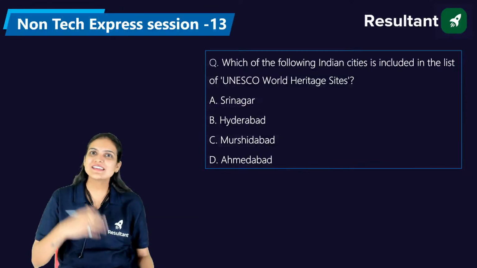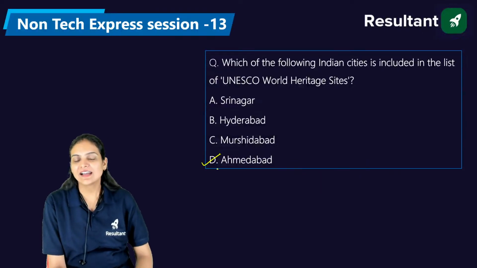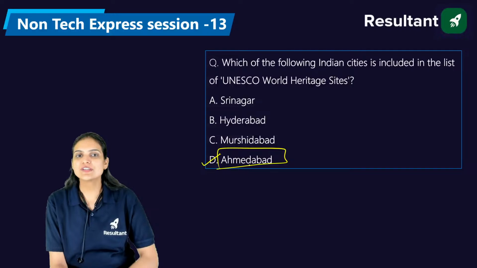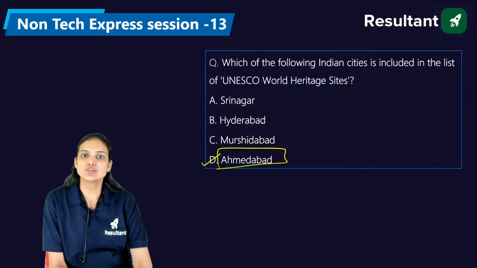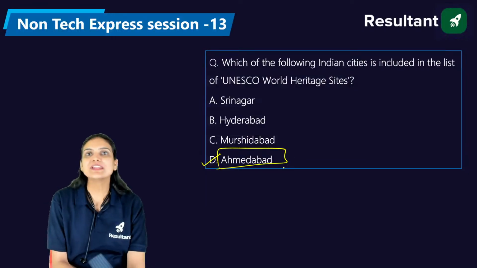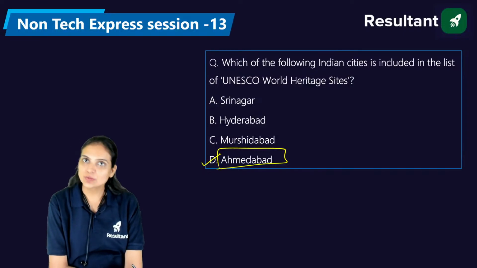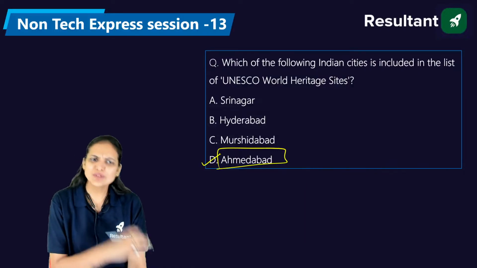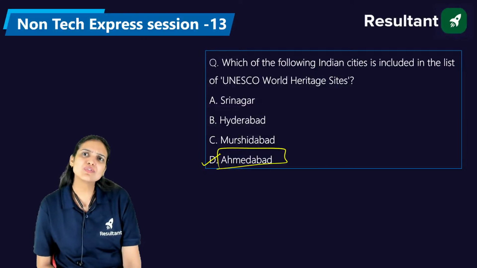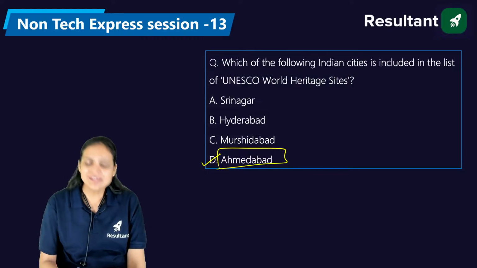Those who are saying A are absolutely wrong. The right answer is D, that is Ahmedabad. Ahmedabad is included in the UNESCO, United Nations Educational, Scientific and Cultural Organization, World Heritage Site list. The right answer, very nice Upendra, it's D, Ahmedabad. Yes, Kuldeep, it's D, Ahmedabad. Though the question felt quite easy, it was not a difficult one. I was expecting that each and every one of you would answer this question correctly. So the right answer is D, that is Ahmedabad.